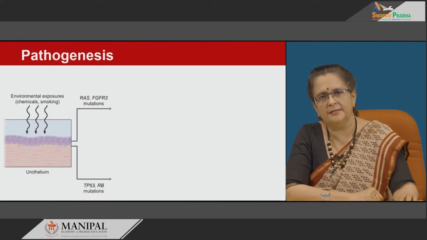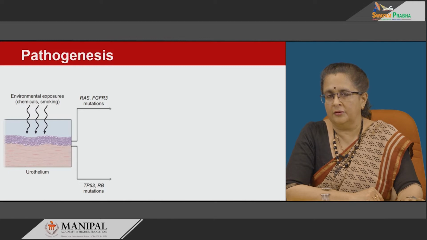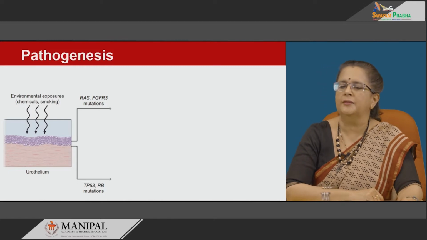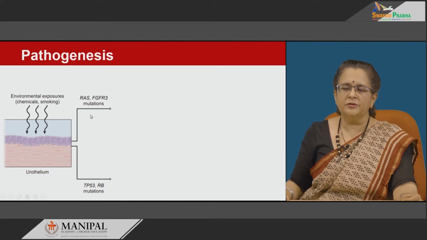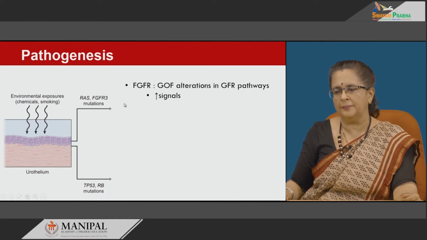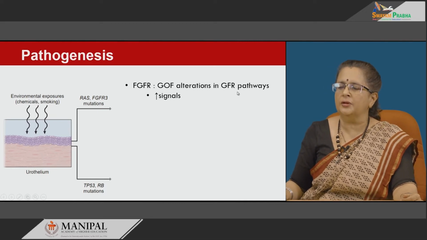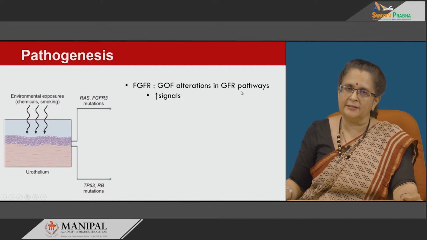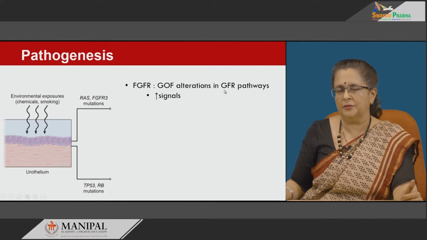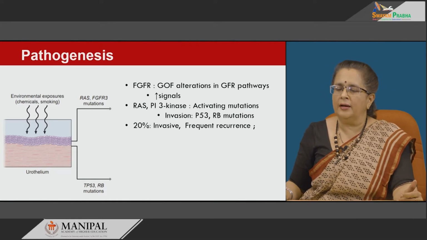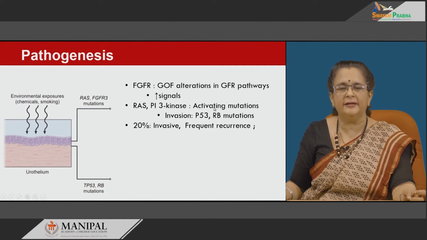So, what happens in these urothelial carcinomas? What exactly is the background for non-neoplastic epithelium to progress to neoplasia? So, two important pathways are there. Now, one of them involves mutations in the RAS and FGFR3. So, what happens there? These are gain of function alterations in FGFR3, which give rise to the altered signal and increased intensity of signals within the cell, and therefore, since it is a growth factor receptor which is responsible, it causes growth of the cell. Now, along with that the RAS and PI3 kinase pathways are affected. Now, in these genes it is activating mutations.